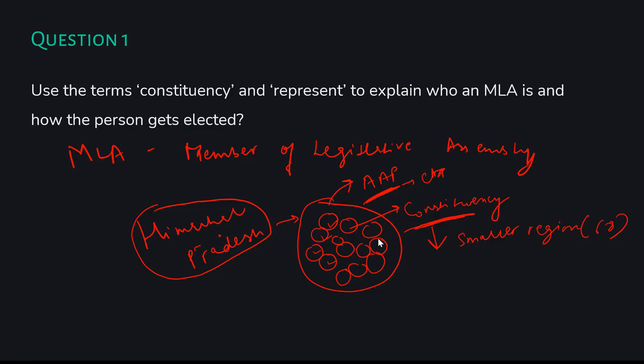So let's assume there are 6 candidates who want to get elected. At the end of the election, whoever has got the majority of the votes will be announced as the elected representative of that small region. In a similar pattern, there will be 68 elected representatives, because there are 68 constituencies in Himachal Pradesh, and all the elected representatives for their small regions will be called MLAs, that is, members of the Legislative Assembly.